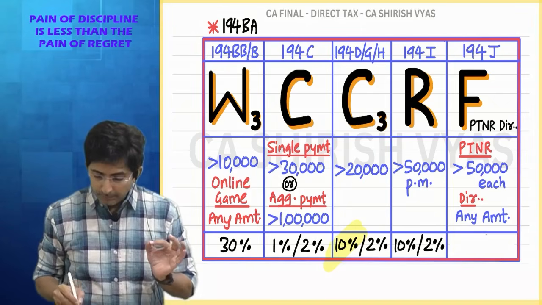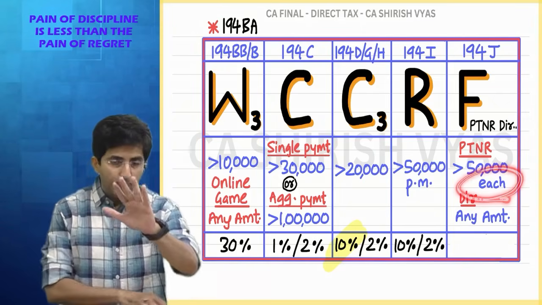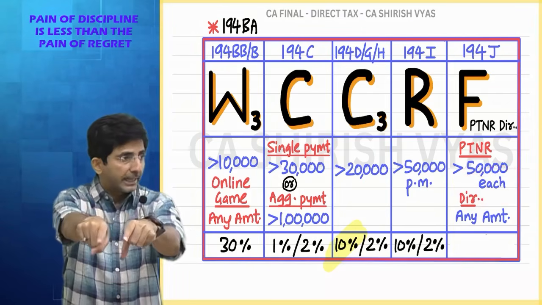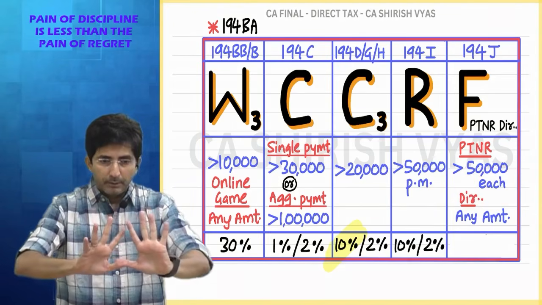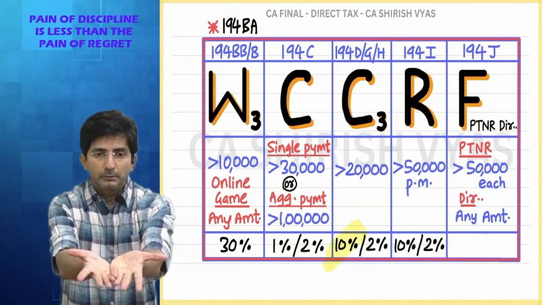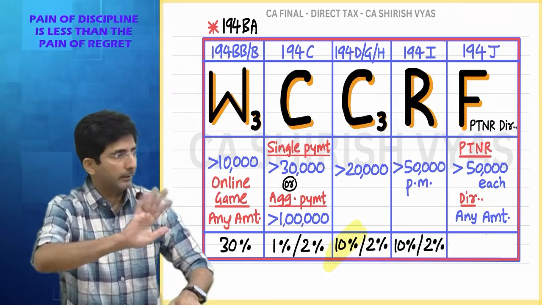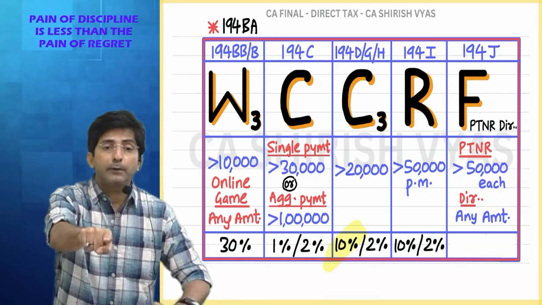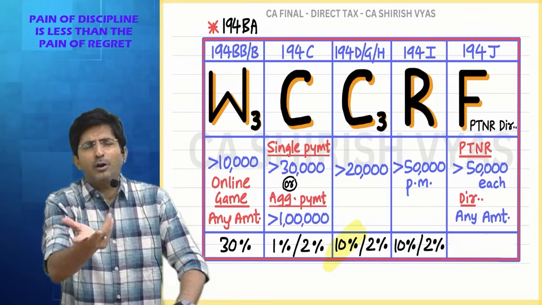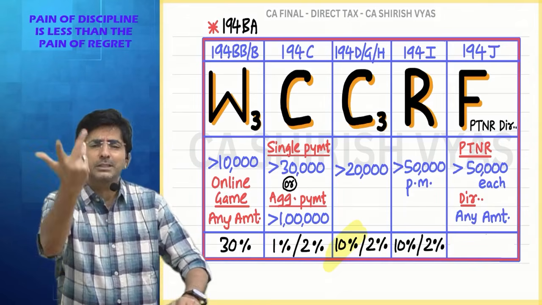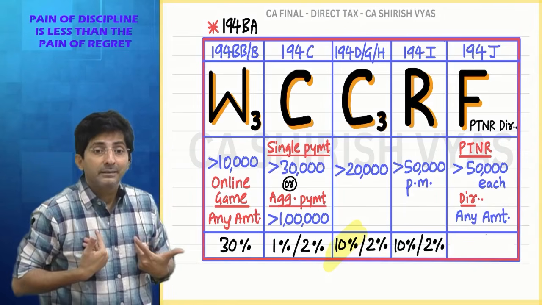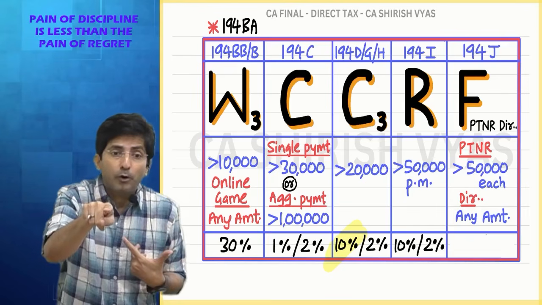But do you know the meaning of this "each"? For example, he is a chartered accountant. I paid him 40,000 for filing of return. One more 40,000 I gave for royalty. Why royalty? Because maybe he has done some innovation, and I am using his invention. I am giving 40,000 for royalty.